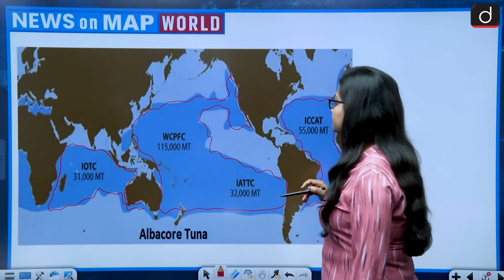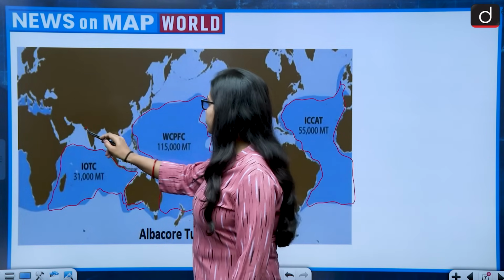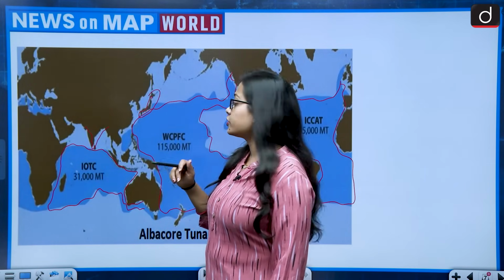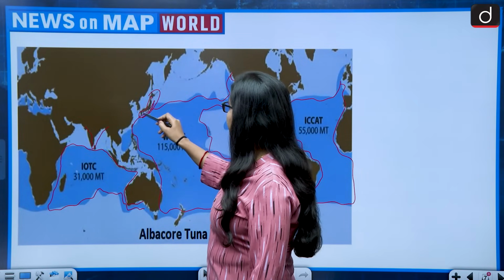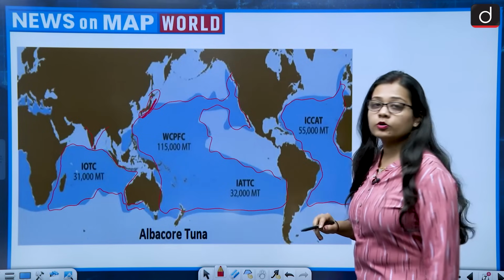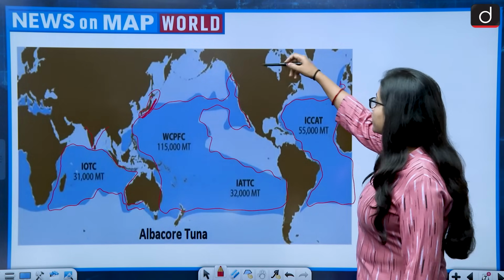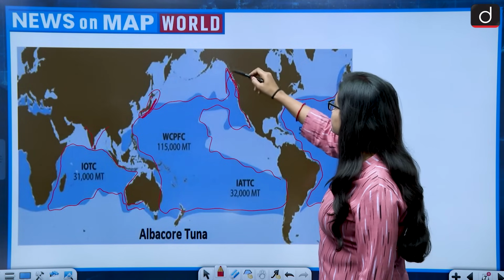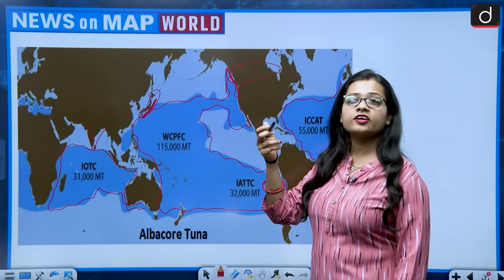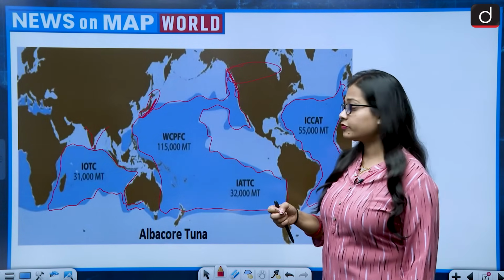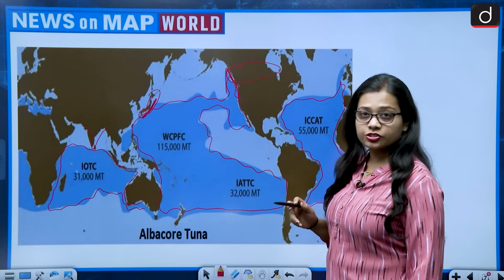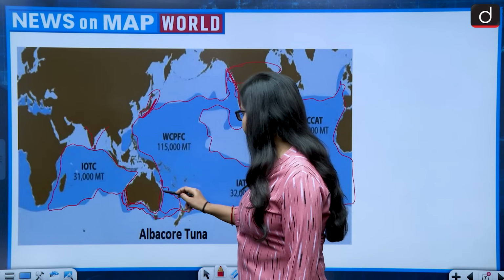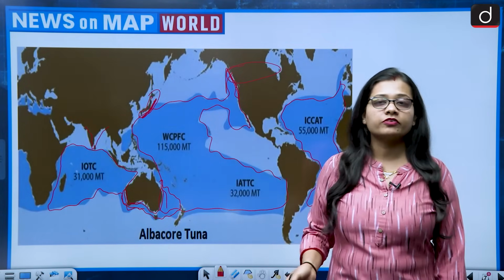One of the examples is, this is the location of India. If you see that Japan lies much ahead of 23.5 degrees north, the tuna fishes can be found in the Japan region also. If we talk about the North American continent, we can see that the tuna fishes can be found in the region of Canada also. So Canada also lies much beyond 23.5 degrees north, and in the southern region also you can see that the tuna fishes can be found around the region of Australia, which lies beyond 23.5 degrees south.